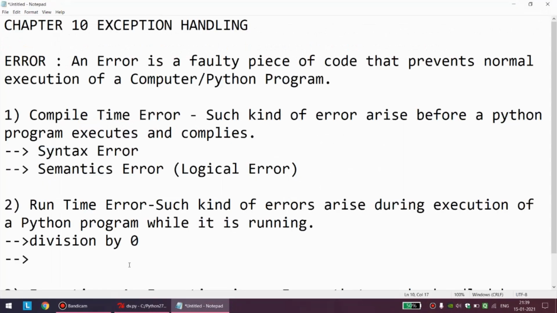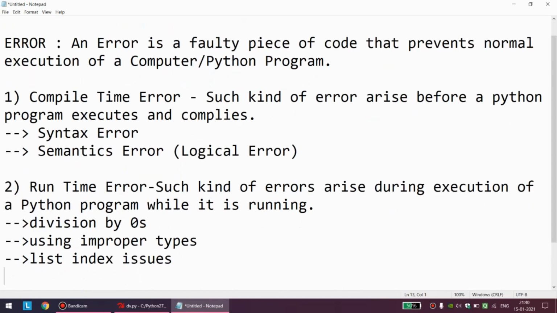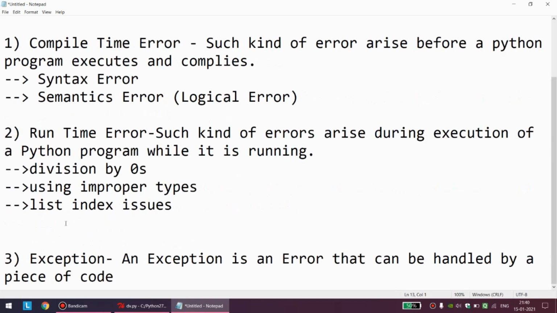This is again an example of what we call runtime error. And as the textbook is telling, using incompatible types, which I already told you: I was taking input of an integer while I was entering a string. So using improper types, I wanted input of numbers, but I am actually entering a string. This is an example of runtime error. Then list index issues, list or tuple index issues. I hope you understand that I am trying to access an index which does not exist. So these can be some of the examples of runtime error.